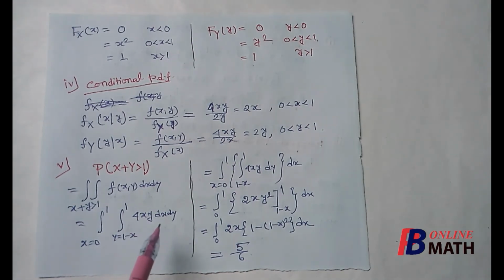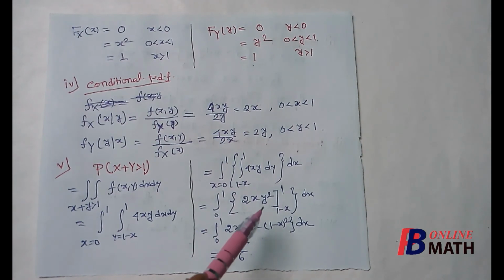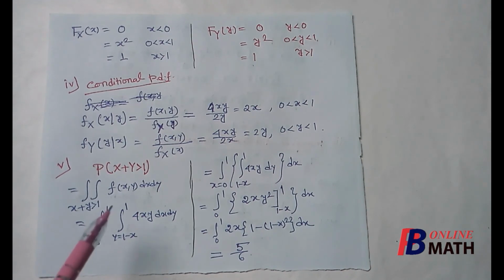If we integrate this with respect to y first and replace the limits, we get this integration. Next, we need to integrate this with respect to x from 0 to 1. Now you can easily integrate that, and after the integration you will find that the value is 5 by 6. So this is the required value of this probability. So that completes the solution. With this we complete this part. So see you in the next part. Until then, thanks for watching.